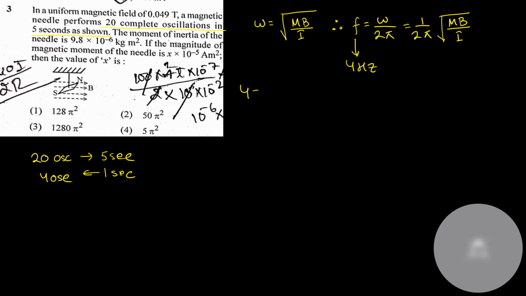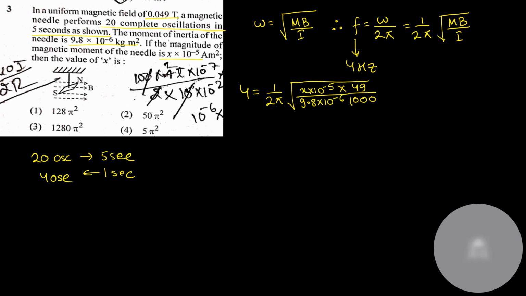So 4 is equal to 1 by 2 pi into under root of, what is the value of m? Magnetic moment is given as x into 10 to the power minus 5, into B, 0.049. That can be written as 49 by 1000, divided by I. I is 9.8 into 10 to the power minus 6.